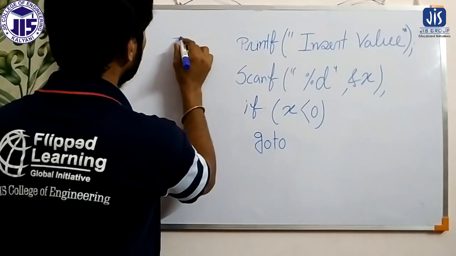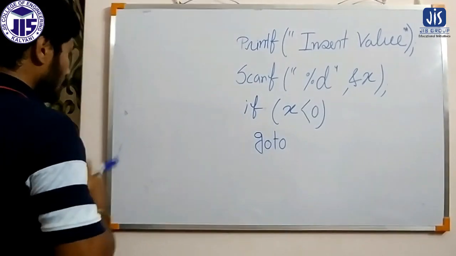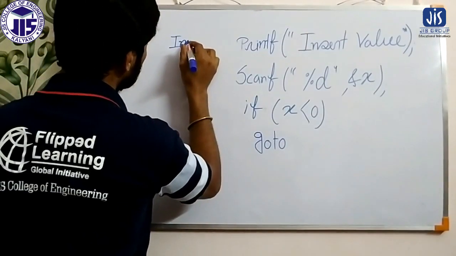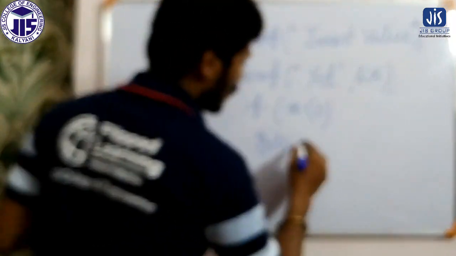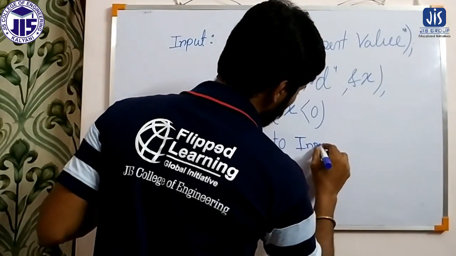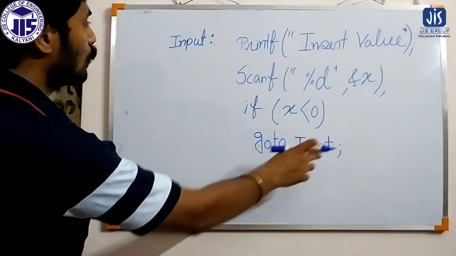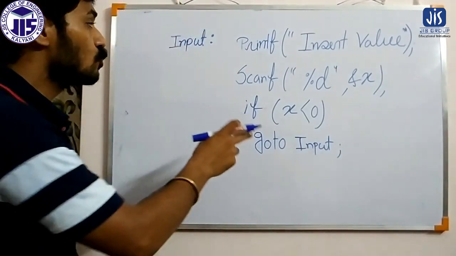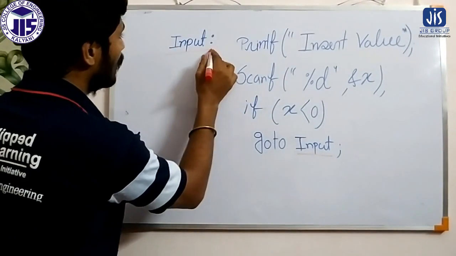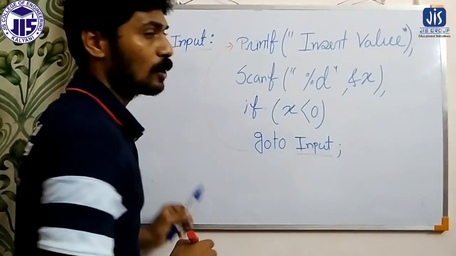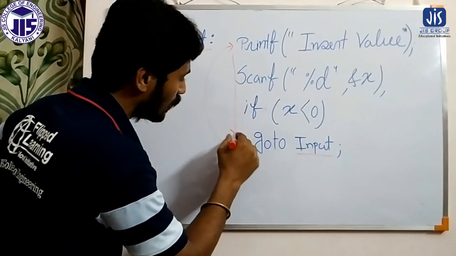So I have given the label name input here. This is a label. So here I write go to input. Go to input means now it will find out where the label input is. So here is my label input. So go to input, and here is the label input, so it will jump to this statement. And after jumping to this statement, sequentially it will execute all the statements again.